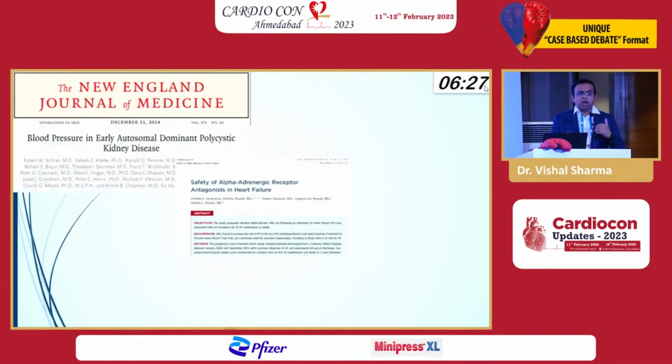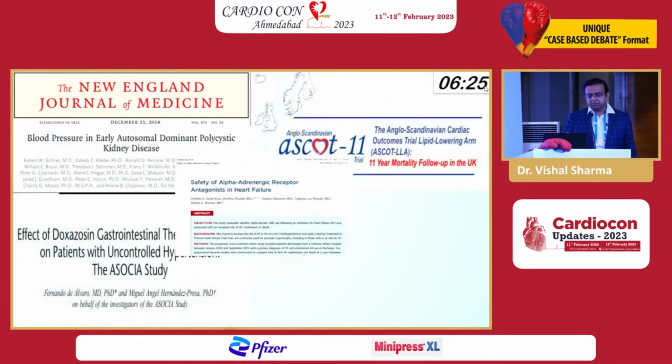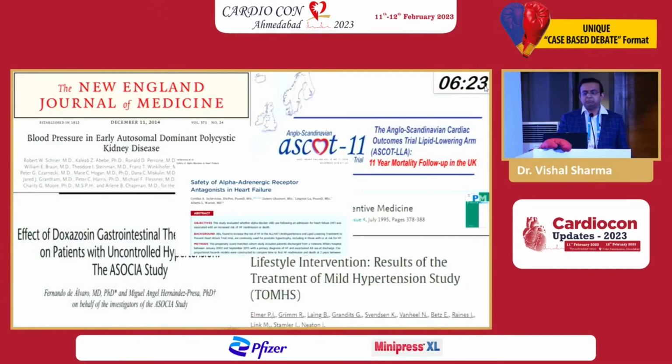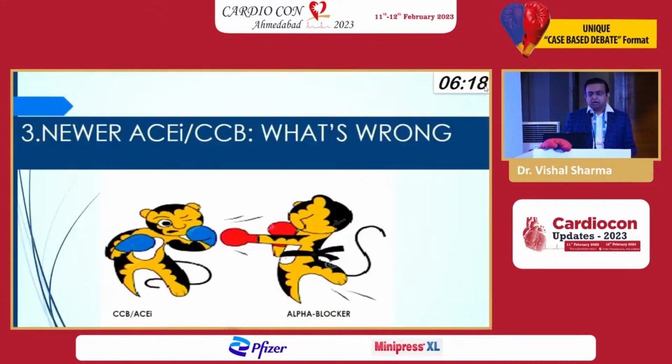So how do I say this? There are a lot of data to support this. We have the ASSOCIATE trial, the ASCOT-BPLA, and the TORMENTOS trial, by which I presented this data. Now, why not a newer CCB or a newer ARB or newer ACE inhibitor? Our patient can just switch over to the next CCB, or add on a newer ARB, or change the previous ARB.